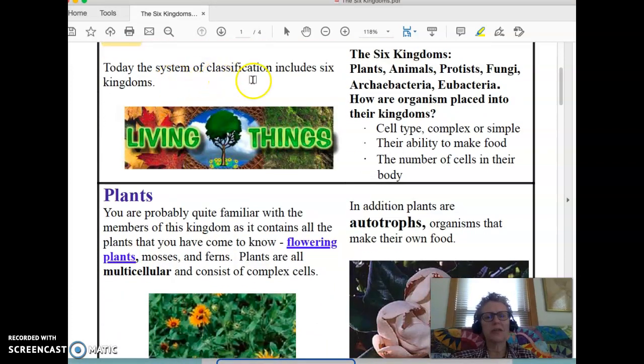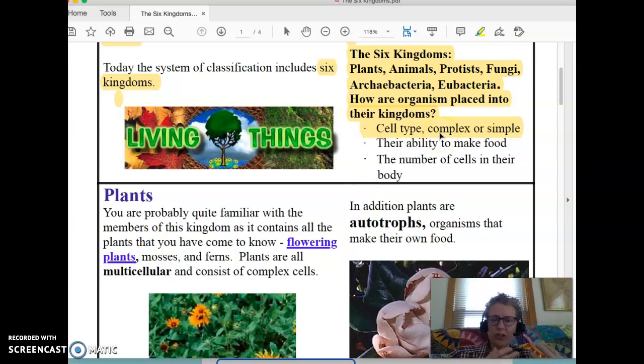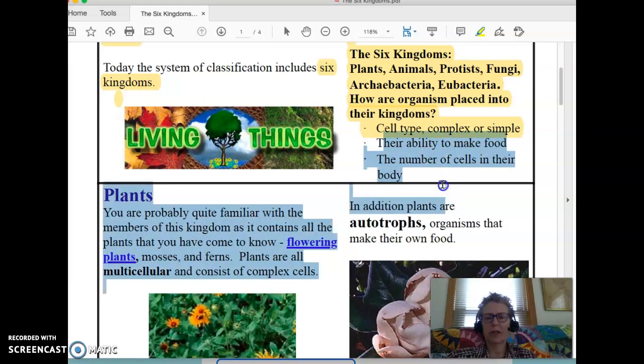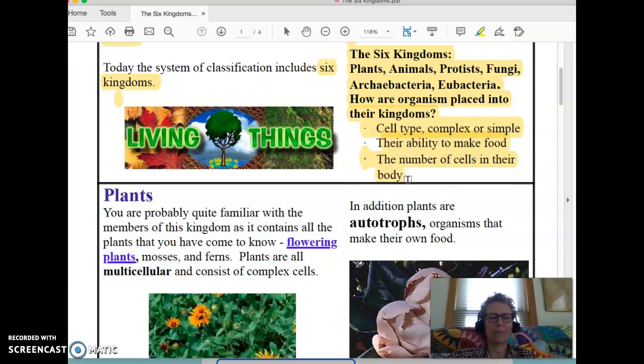Today, the system of classification includes 6, see if we can get them, 6 kingdoms, and there they are. The 6 kingdoms are plants, animals, protists, fungi, archaebacteria, and eubacteria. How are the organisms placed into their kingdoms? Well, they're placed by what kind of cell they are, whether or not they are complex or simple. They're organized by their ability to make food and by the number of cells in their body.